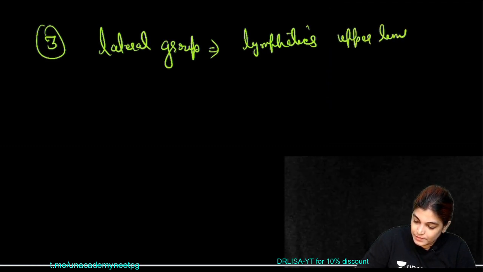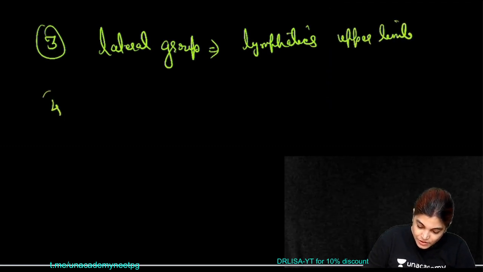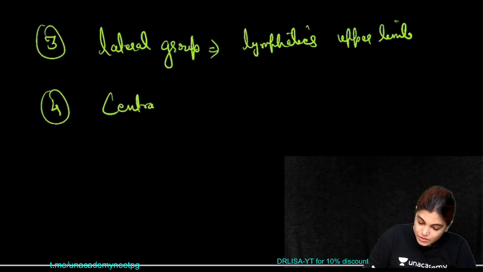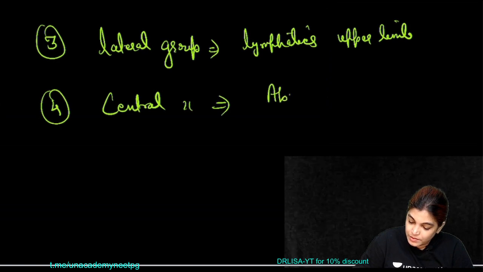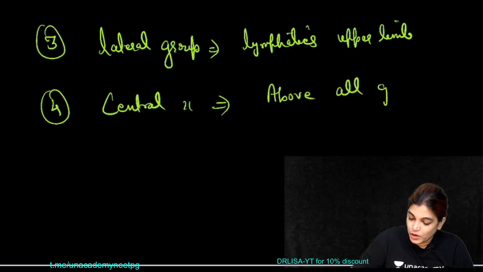Now moving to the central group of axillary lymph nodes. So for the central group of axillary lymph nodes, lymphatics drain from all the above groups of axillary lymph nodes.